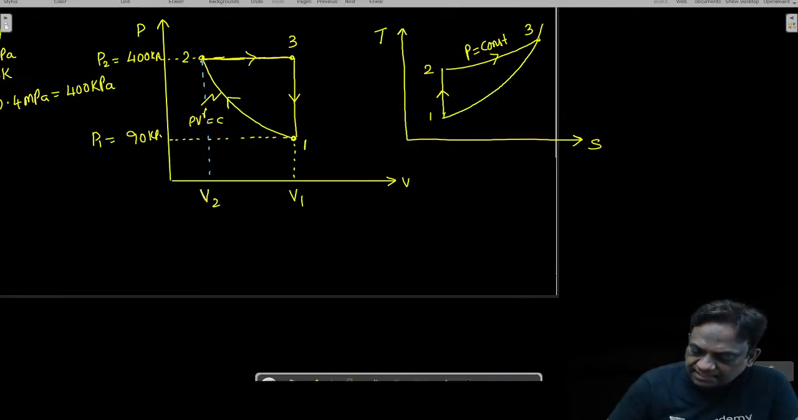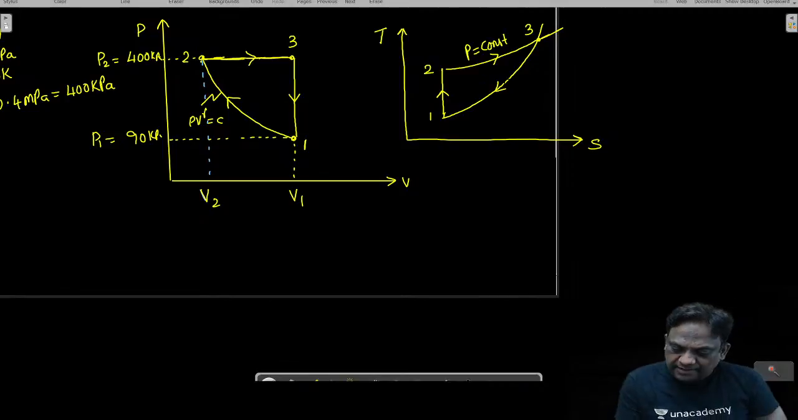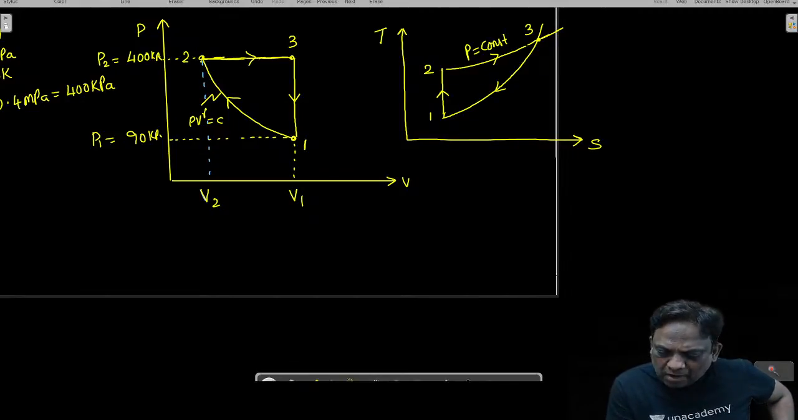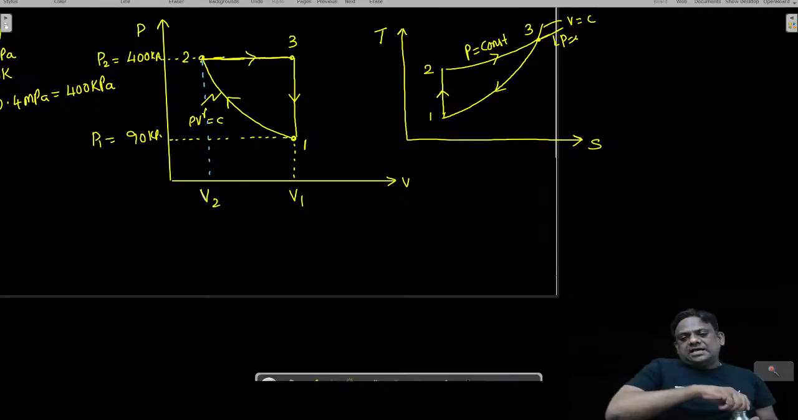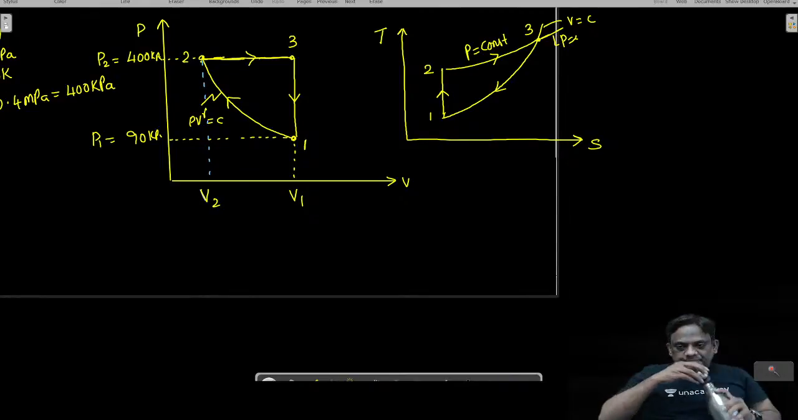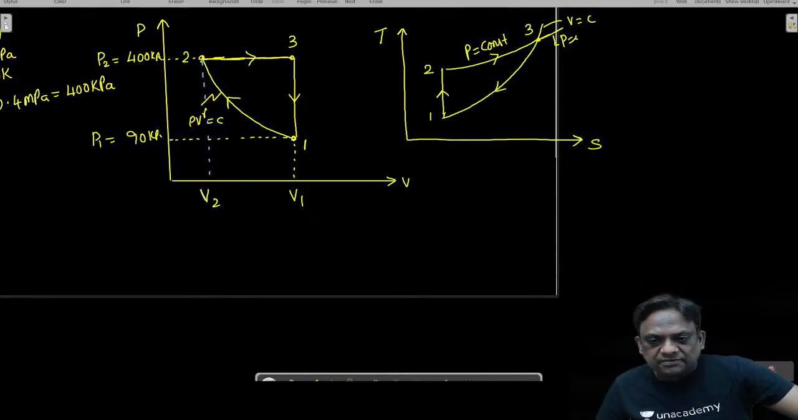Now please understand carefully. I have shown the slope of 3 to 1 more than the slope of 2 to 3. Hope you have understood. So this is constant pressure, and this is constant volume. Hope you understood the logic. So this is asked, to represent. Is the question clear now?